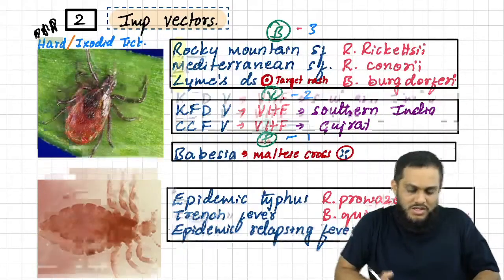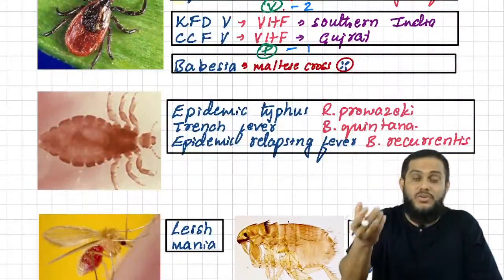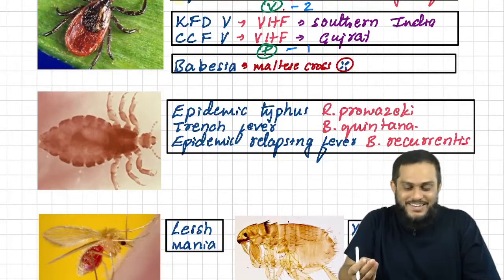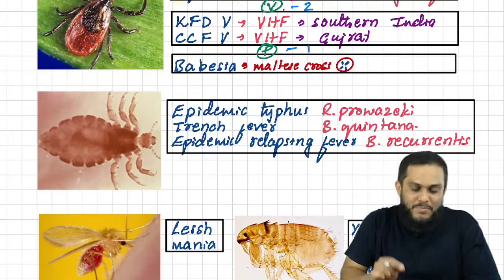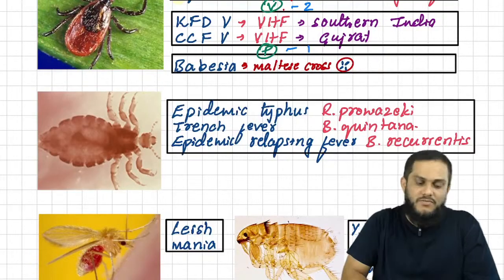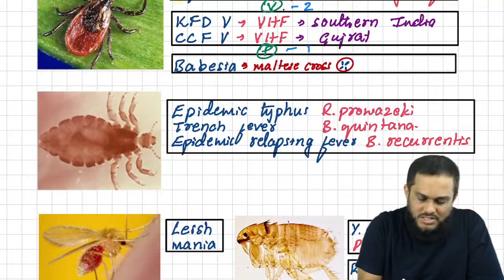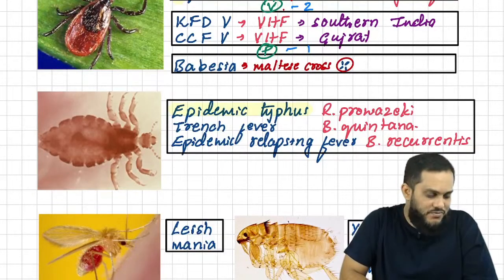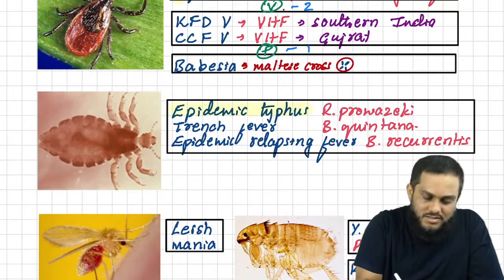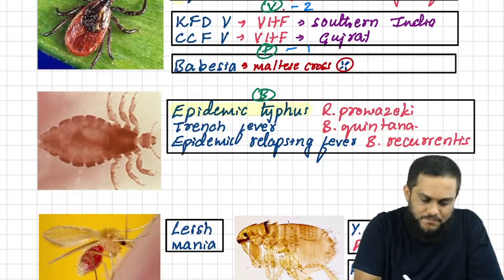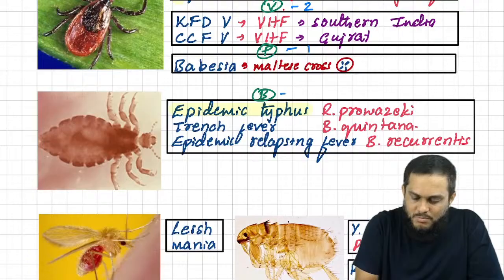Then what you see here is louse. Now this is louse. Everybody might have seen the louse, right? So louse transmits epidemic typhus, trench fever, and epidemic relapsing fever. See, there are two words which are known as epidemic: epidemic typhus, epidemic relapsing fever, and trench fever. These are the three bacterial diseases which are transmitted by louse.